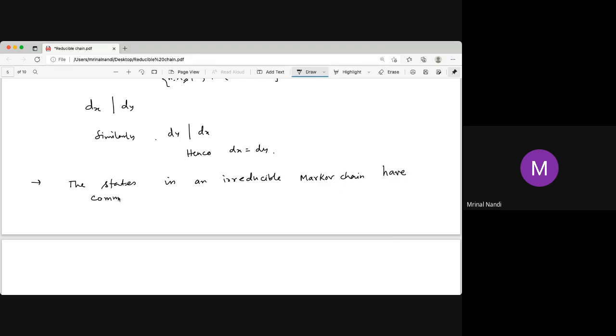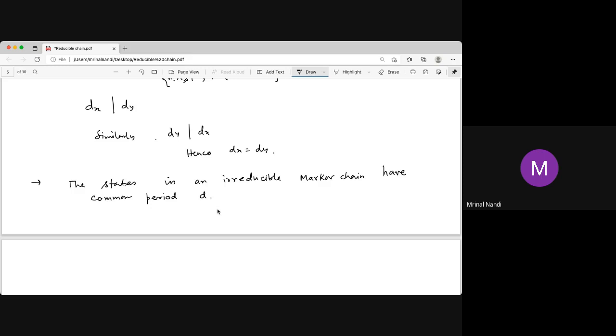So that is the important property of the irreducible component of the Markov chain. Every irreducible component has a common period. Two different irreducible components may have two different common periods. That means the period is not only a property of a single state. It is a property of the whole irreducible component. So we can talk about the period of the irreducible component, not only of a particular element of the set.